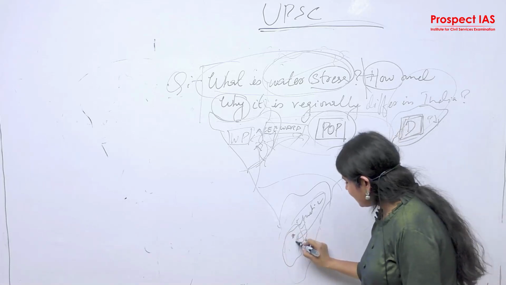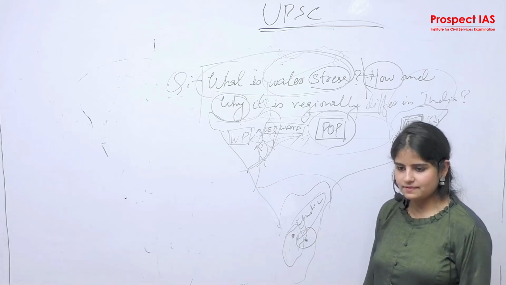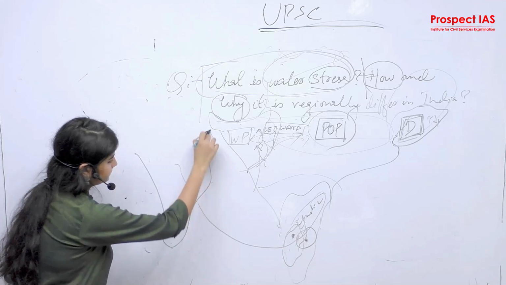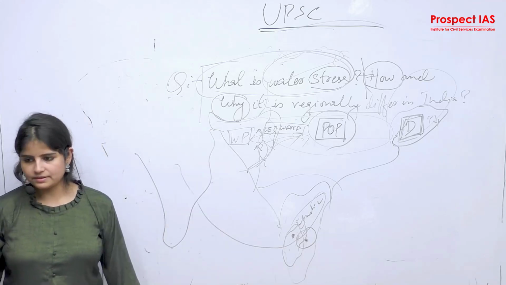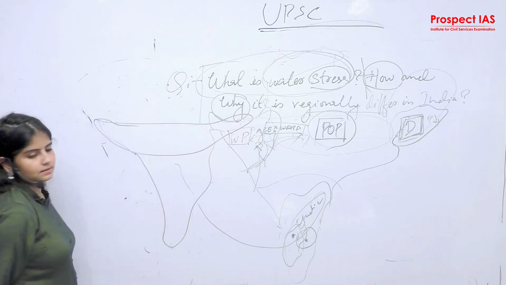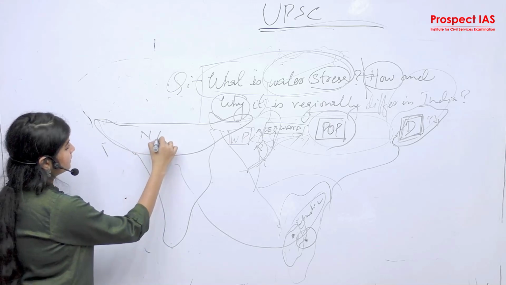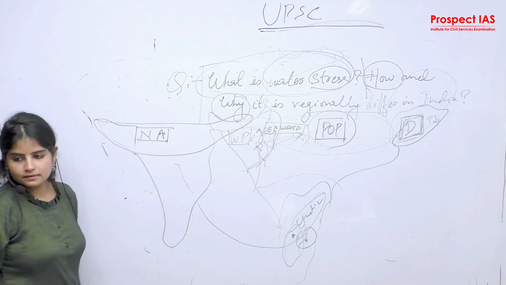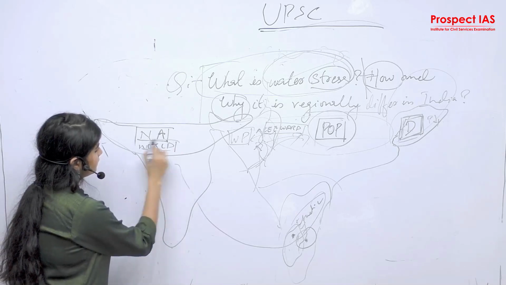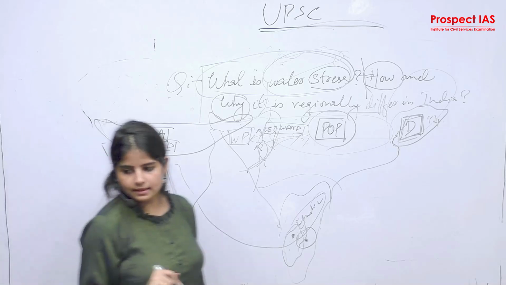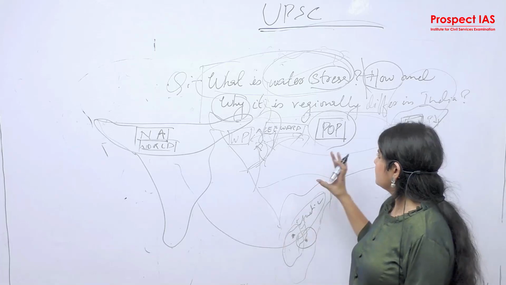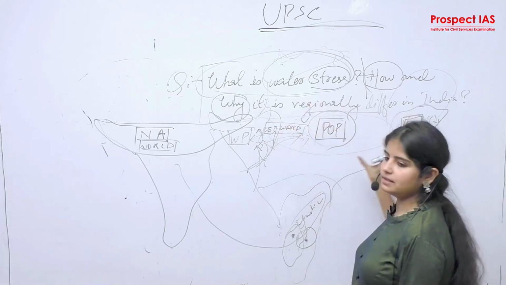So Chennai in 2017 faced water stress, right? The same happened in Cape Town in South Africa. Water stress internationally. The same happened in this region. What is this region? North Africa. So water stress is a very major issue at the world level, in North Africa. And India ranks 13th in water stress on the global arena. So this is how you need to set your answer in regional patterns.